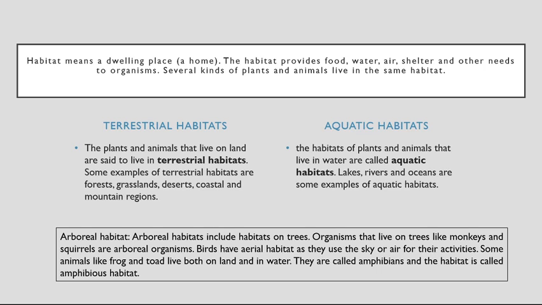Birds have aerial habitats as they use the sky or air for their activity, that is aerial habitat. Some animals like frogs and toads live both on land and in water. They are called amphibians and the habitat is called amphibious habitat. Okay, we have further divided this type of habitat.